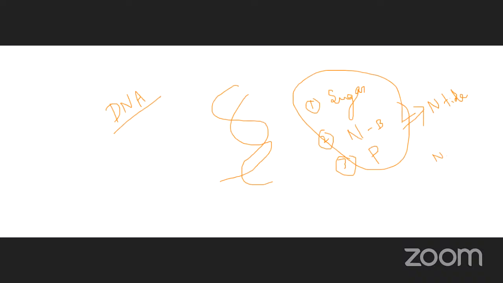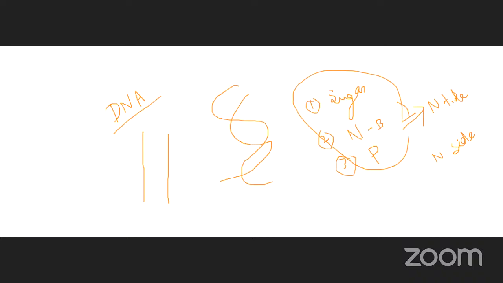Don't forget. In between, this is a double helical structure. This was discovered by the scientists Watson and Crick. Suppose I draw it just like a ladder, without coiling or twisting.